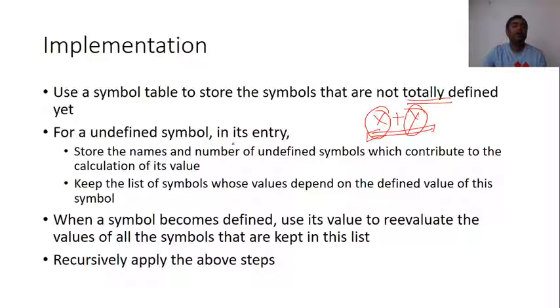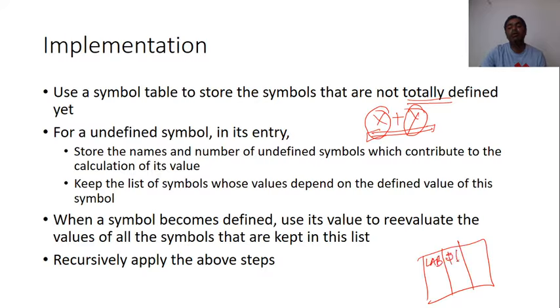For an undefined symbol, in its entry in the symbol table, store the names and number of undefined symbols which contribute to the calculation of its value. That means in the symbol table we will maintain, if there is a symbol label, how many symbols are undefined here.